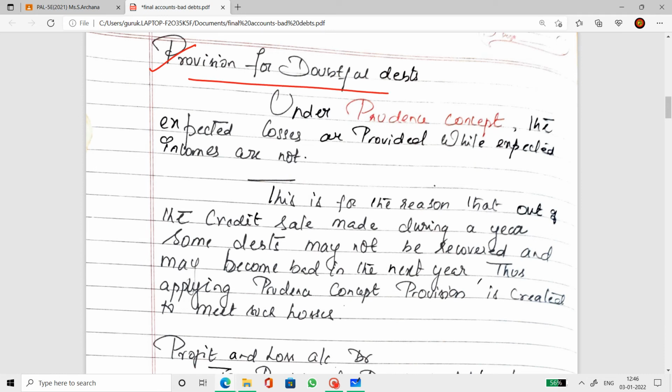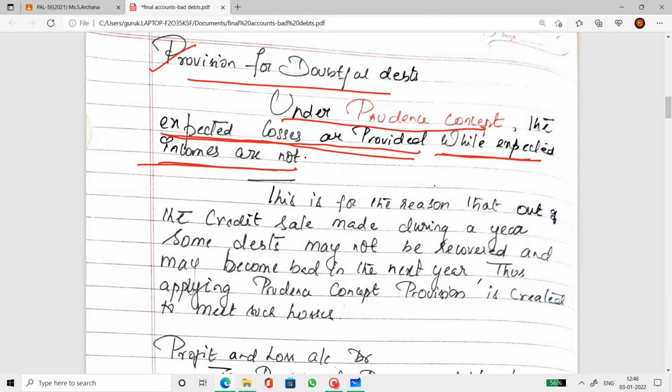Provision for doubtful debts. Under the prudence concept, the expected losses are provided for while expected incomes are not. Well, the whole accounting system works under certain assumptions and concepts. We all know that, isn't it? And there is a prudence concept under which expected losses are supposed to be provided for and expected incomes are not so.